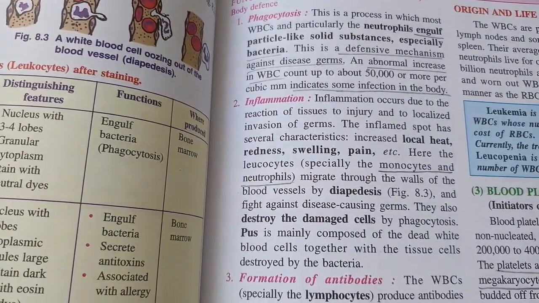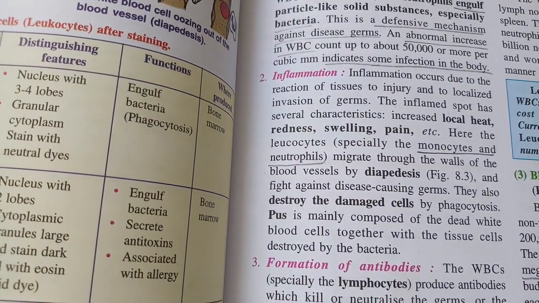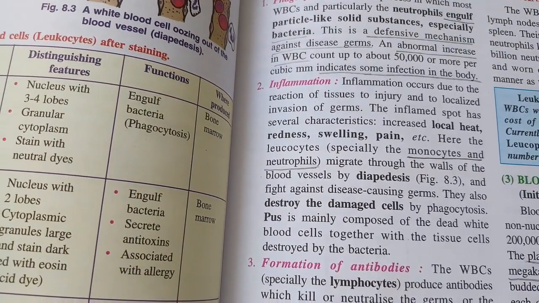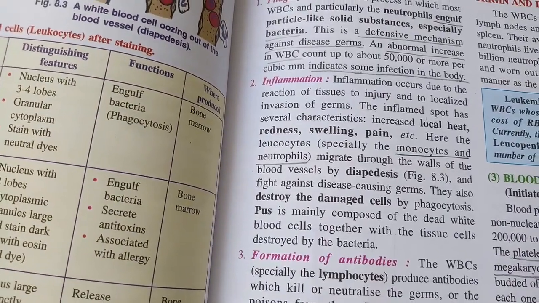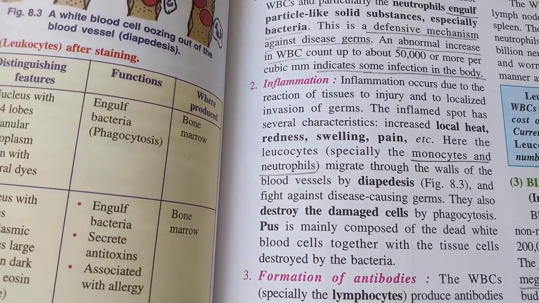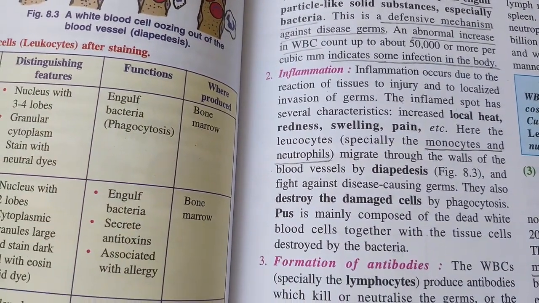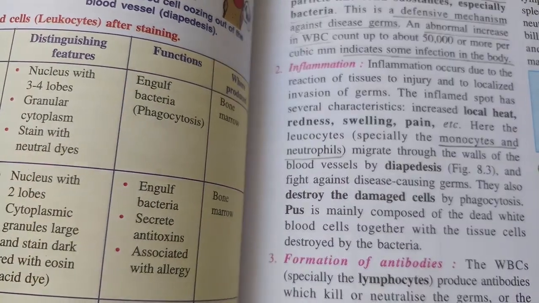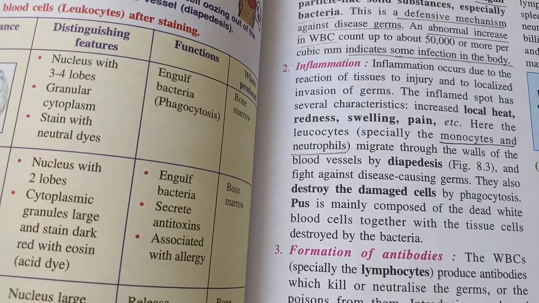Then inflammation. It occurs due to the reaction of the tissue to injury or the localized invasion of germs. If some kind of germs enter and affect a particular part of the body, there you get what we call swelling, right? Inflammation. Then we can see the spot generally has heat, it becomes red, and you can feel a swelling or pain.